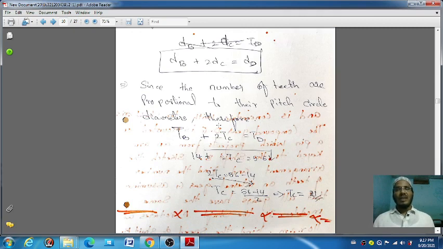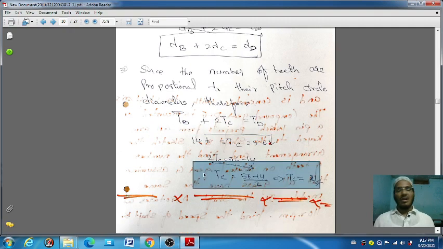Okay. Then if the pitch circular diameter is in terms of proportionality, the teeth are also in the same proportionality. So you have to change the diameter, circular pitch, in terms of number of teeth. Then in this figure you will get the value 14 plus 2 tC is equal to 56. We just got that value 56 from the number of teeth on gear D. Then after your calculation you will get the number of teeth on tC.